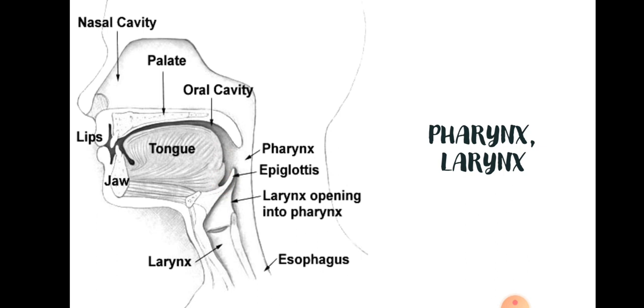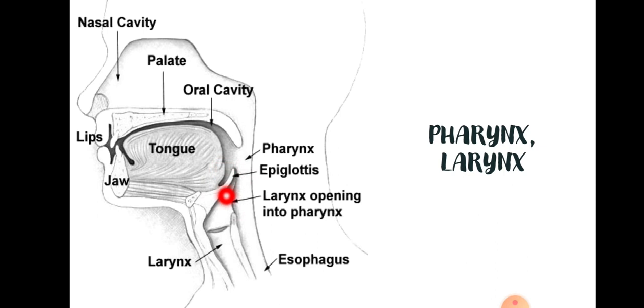What is the main function of epiglottis? It is a flap-like structure, a muscular valve which controls movement of food and air towards their respective passage. It will not allow food to go to the windpipe, and it will not allow air to come into the food pipe, esophagus. Okay, and the next part is larynx. So pharynx opens into larynx, children.